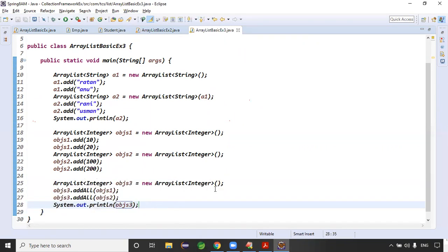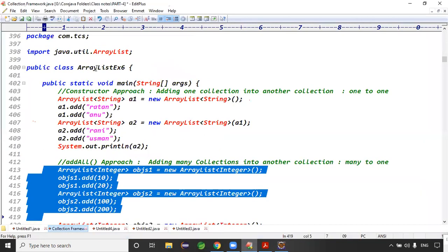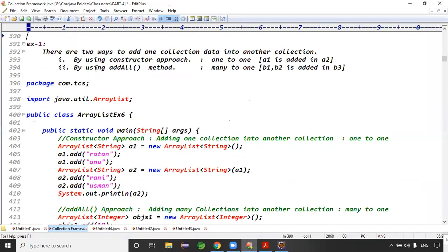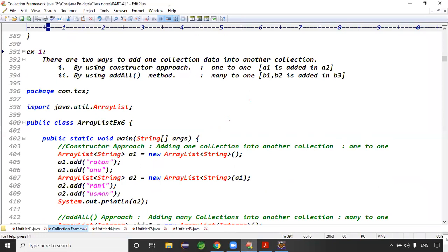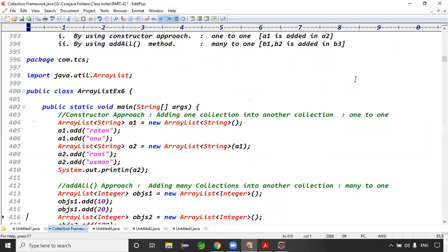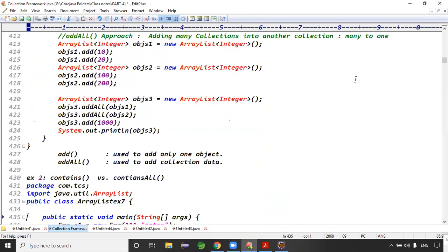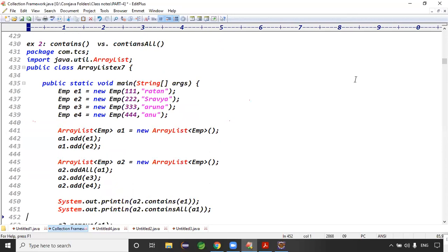Yeah, there's a difference between the add versus what addAll approach here. This is one example for that. There are two ways to add one collection's data into another collection. One is a constructor approach. Constructor approach means A1 is added into A2, that's it. Many to one means B1, B2 is added into B3, right? Exactly.